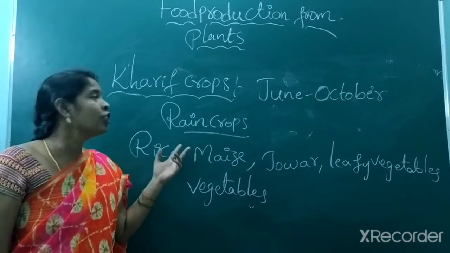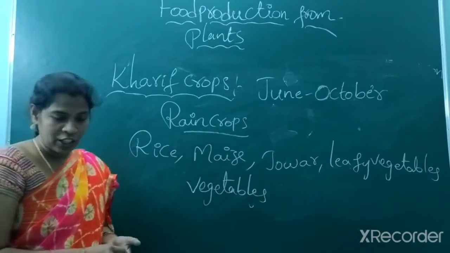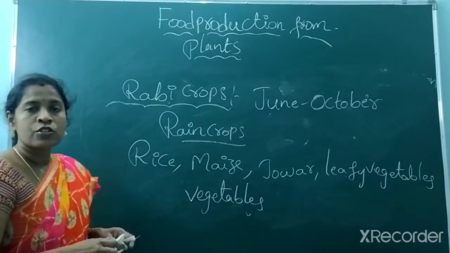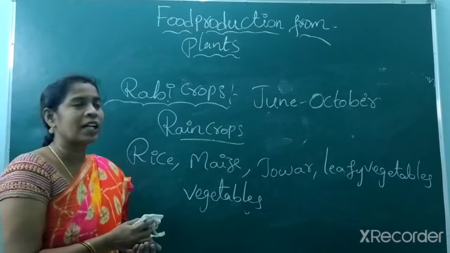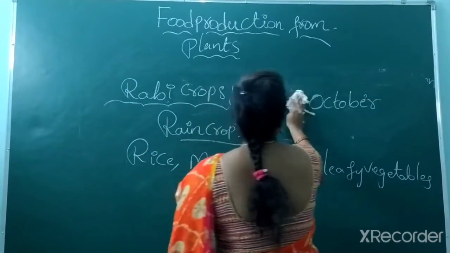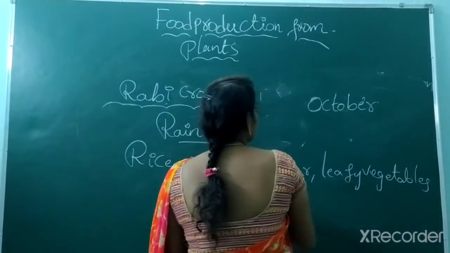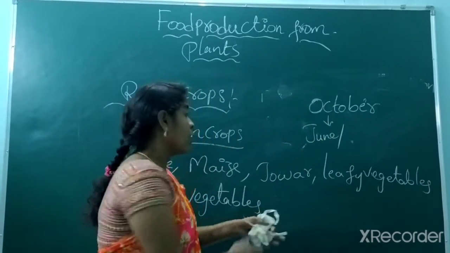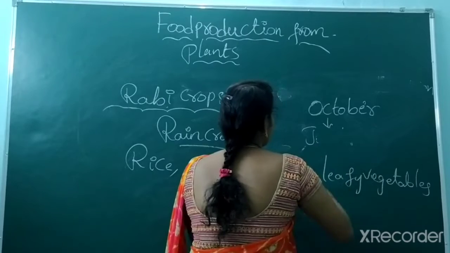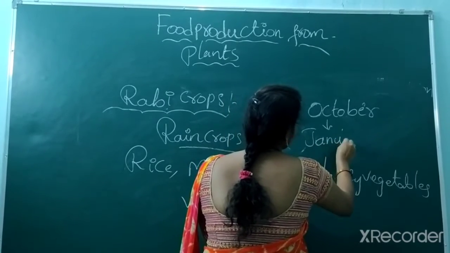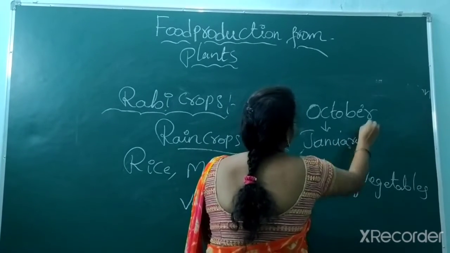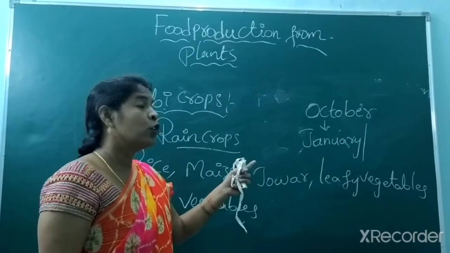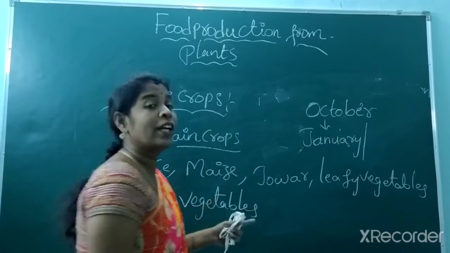And then next we look at Rabi crops. Generally, Rabi crops are cultivated between October and January. Sorry, excuse me, October to January. These are short-term crops, but if you look at long-term crops, they will be harvested in April.